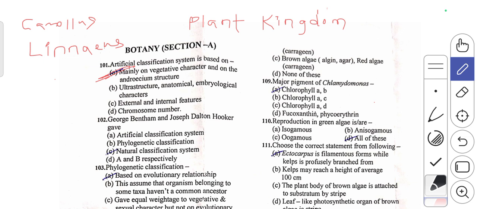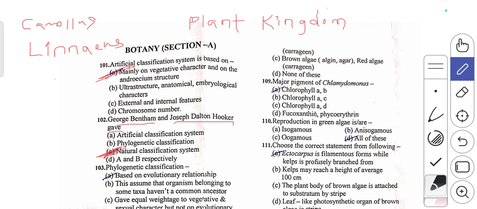Second question, George Bentham and Joseph Dalton Hooker gave. So these are the two scientists, George Bentham and Joseph Dalton Hooker. These two scientists they gave a natural classification system, or this natural classification system is commonly called as Bentham and Hooker classification. So in this natural classification system, they explained regarding the natural affinities among the organisms.